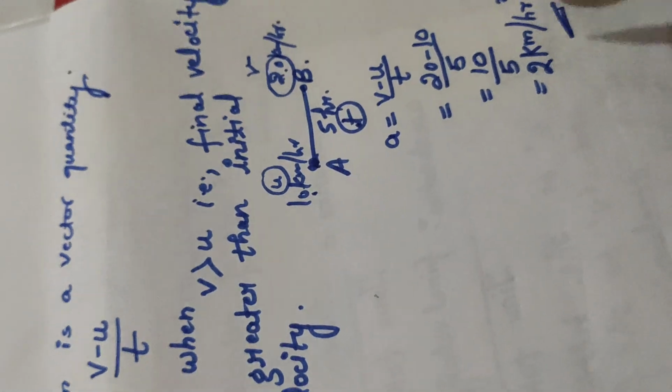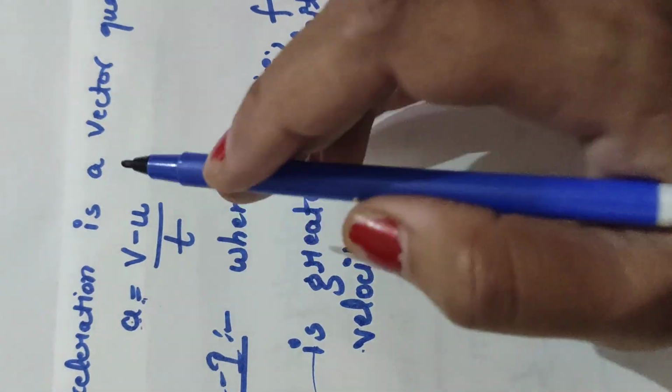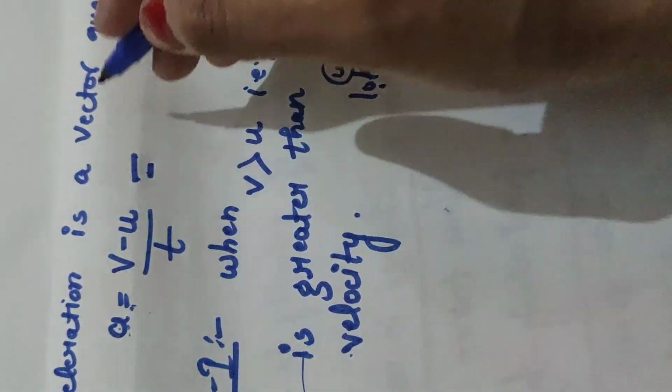How have I written kilometer per hour square? Now I will show you the unit. You have written that a is equal to v minus u upon t. For the SI unit, we are going to check that.